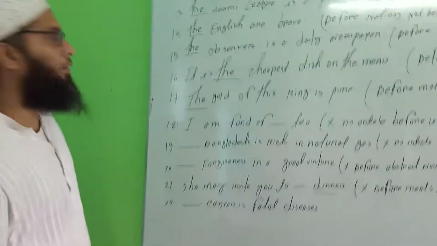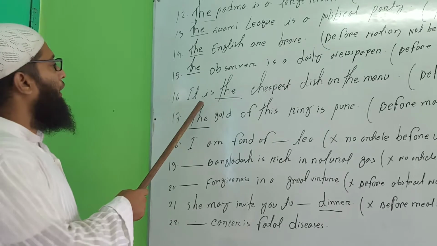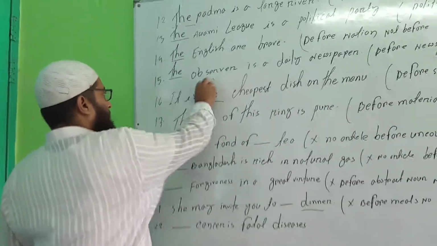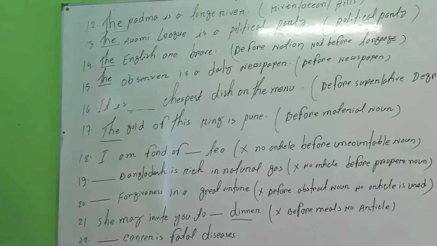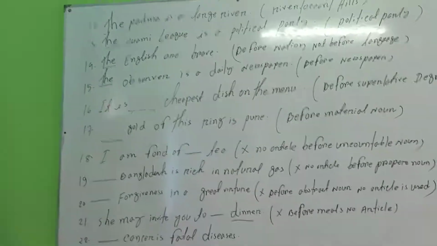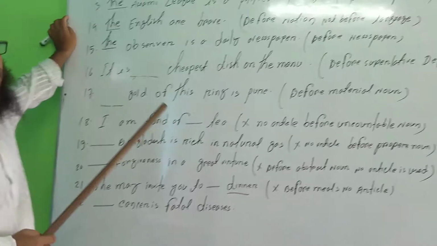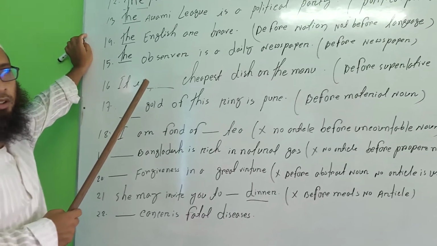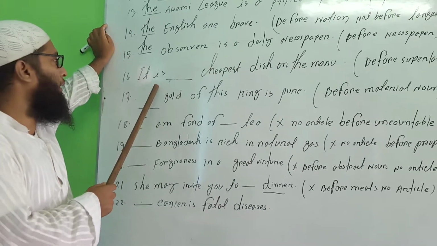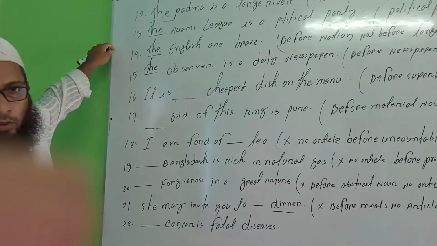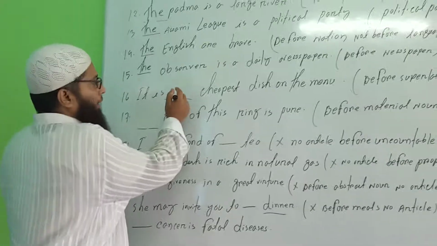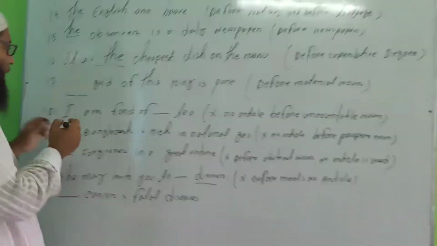Okay, here please. It is the cheapest dish on the menu. What will be here? You know, it is the cheapest dish on the menu. This is the superlative form. Before the superlative form, you will see "the" here. এখানে কি বসবে? Superlative form এর আগে দা বসবে. এটা সবচেয়ে সস্তা খাবার ছিল সেই মূল্য তালিকায়. The cheapest dish on the menu.